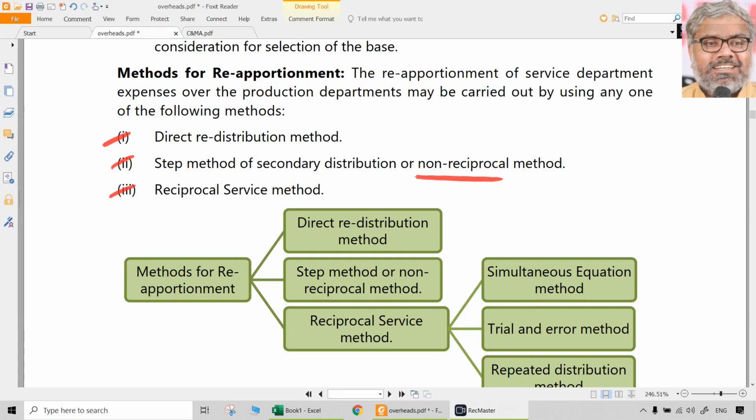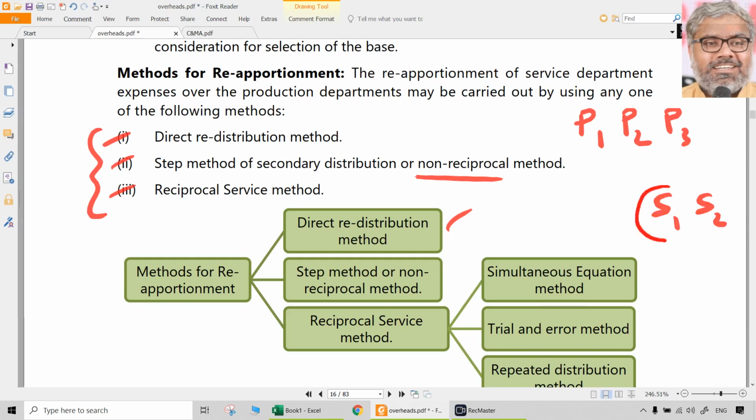Three things are there as methods of reapportionment. Direct redistribution method, what does it say? It says straight away that service department costs are reapportioned to production departments. Just for example, let us say there are P1, P2, P3, three production departments, and S1, S2, two service departments.